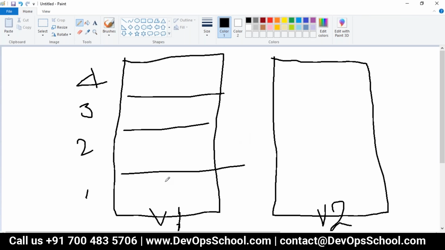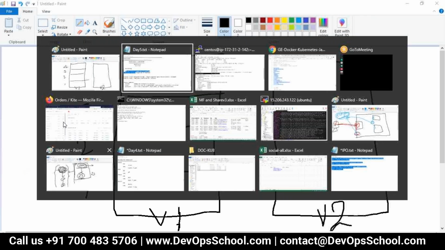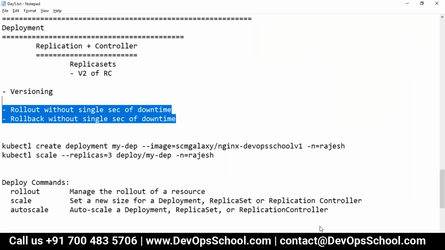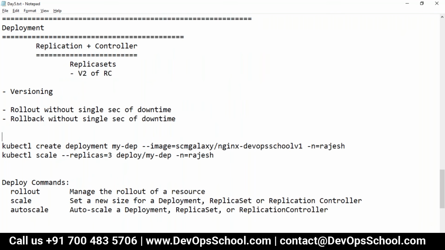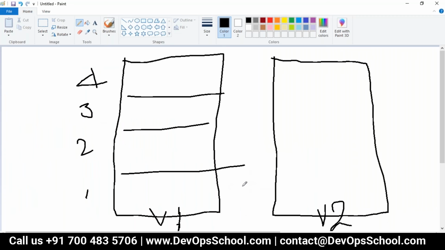So here what we have to do? Through this rolling update strategy, the one I just showed you here, whenever you roll out the new changes, not everything will disappear at a time and be created at a time. How will it create and delete?